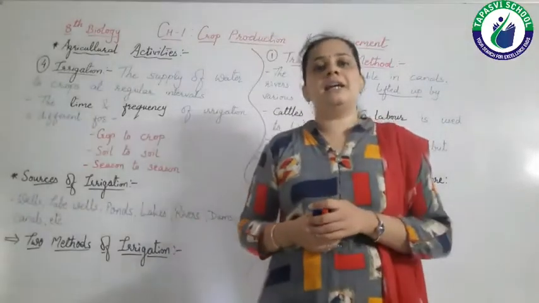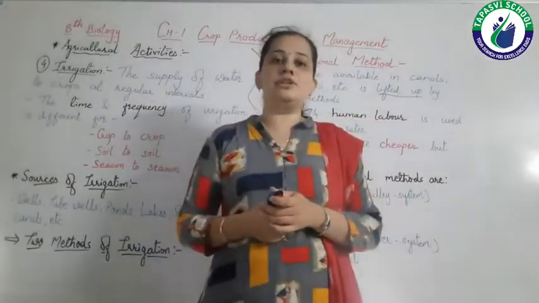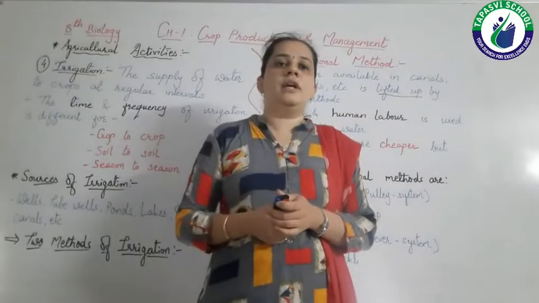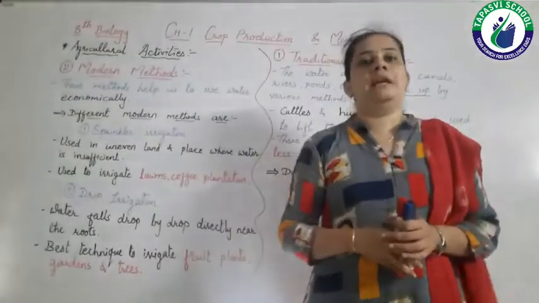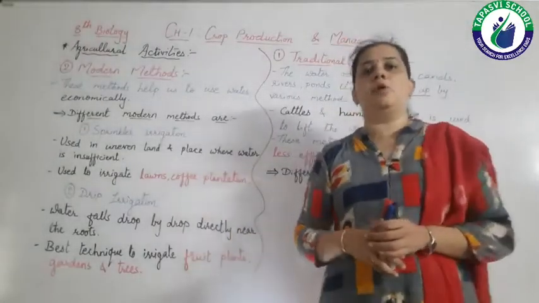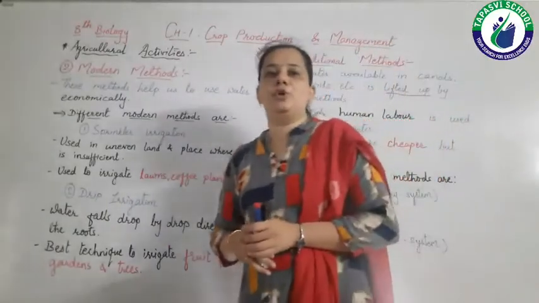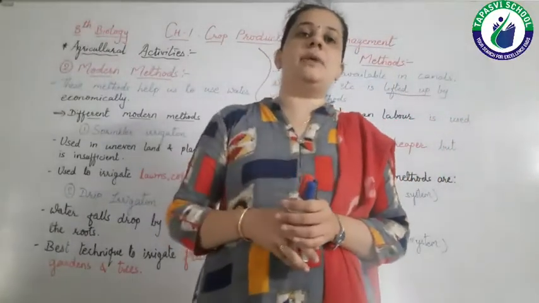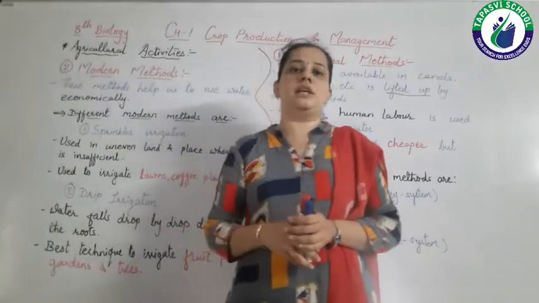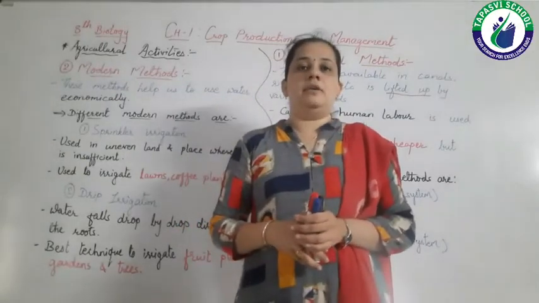So these are the various traditional methods of irrigation. Now let's move towards the modern methods. As I told you, modern methods means the methods which we are using nowadays, right?